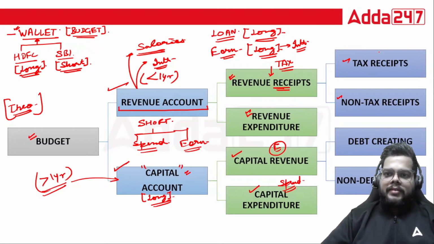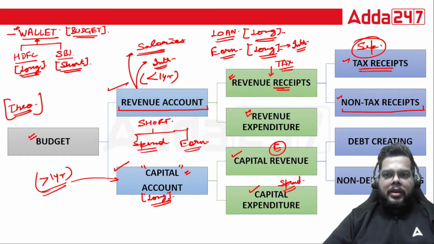That is why we have a separate component as the tax receipts. All those short-term earnings of the government will be from the non-tax receipts. Fine. Beyond tax, the earnings apart from the taxes will be reflected in the non-tax receipt. Then we have capital revenue, again of two types, the two components. One is debt creating, second is non-debt creating.